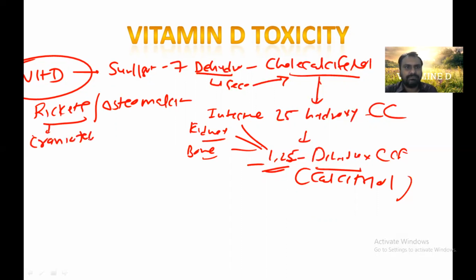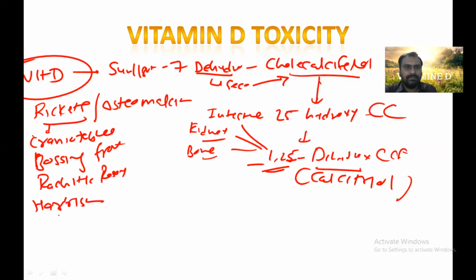Craniotabes, frontal bossing, ricketic rosary, beaded appearance at the costochondral junction, then Harrison sulcus, bowing of legs, knock knee. So all are the features of vitamin D deficiency.